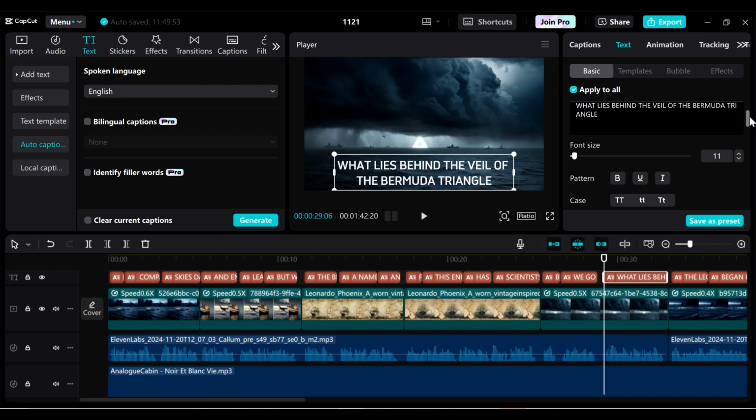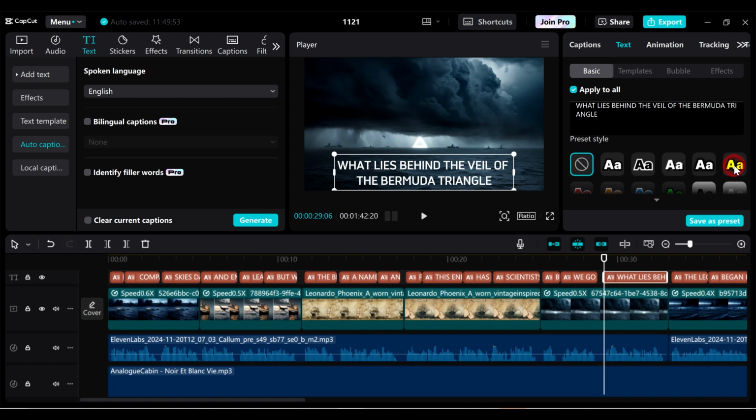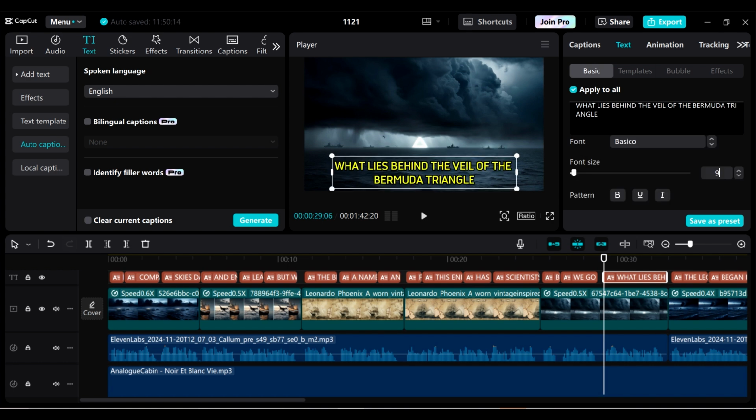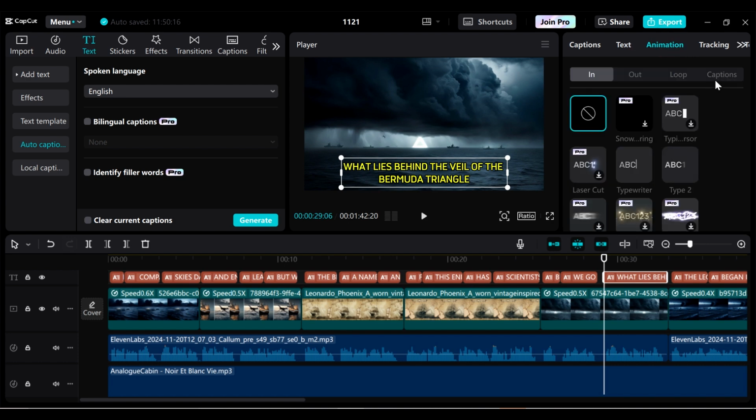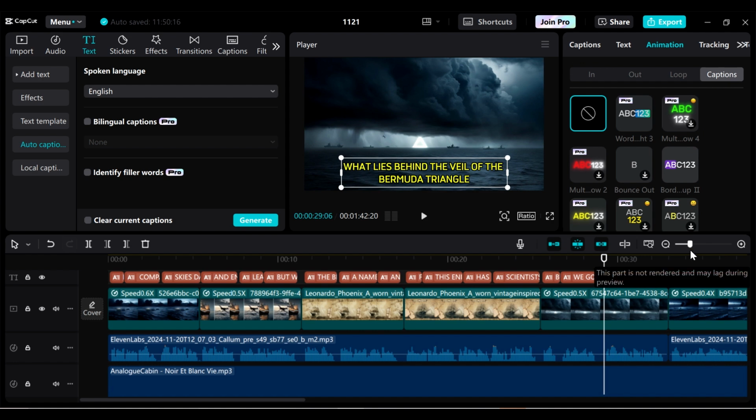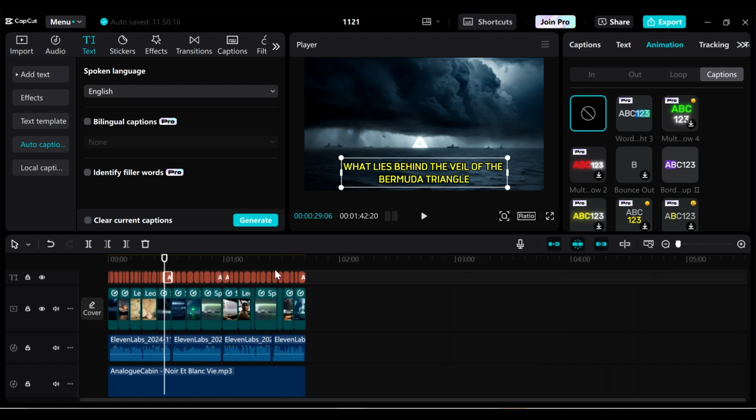I also want to maybe change the color here in the preset, so it could be somewhere there, or you could have it as whatever color that you like. Yeah, we could just leave it as yellow, yeah, like that. And then we also want to add in some animation here, so go to animation. We can go to captions here, and then we just want to ensure that we have all the captions selected.